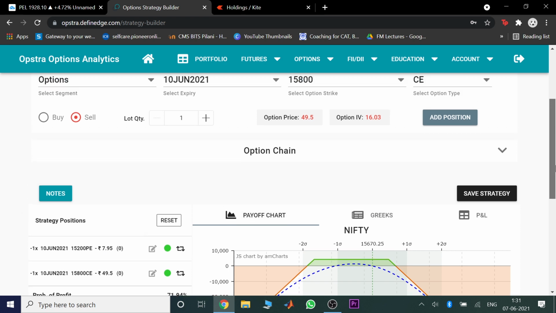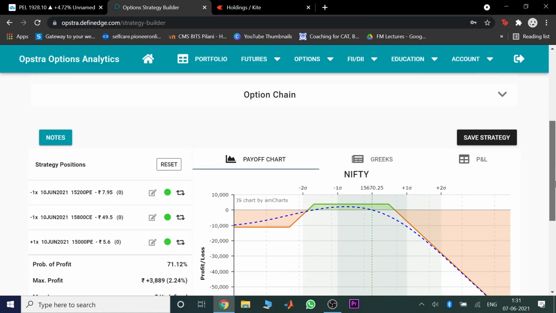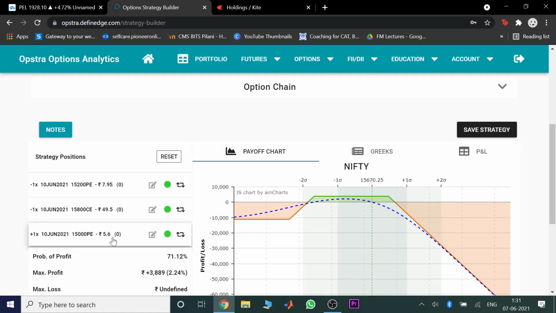So for example, I say I'm selling a 15,000. I'm buying a 15,000 put option here to hedge this sold put option. Now I will add position here. So you can see here this 15,000 buy position is added. So this is 5.6 you're buying, and you're selling this at 7.95. So your difference of about 2.35. That is what you get from this.